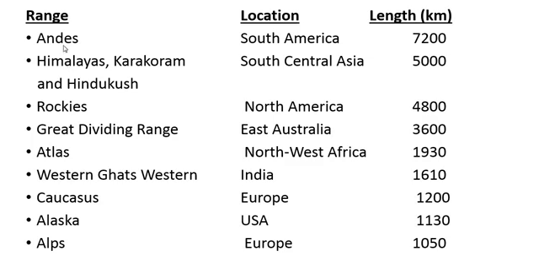Ranges. The Andes: where is the Andes? In South America. This is the length. Himalayan, Karakoram and Hindu Kush: where is the location? South Central Asia. Rockies, North America. Great Dividing Range, East Australia. Atlas, Northwest Africa. Western Ghats, Western India. Caucasus, Europe. Alaska, USA. Alps, Europe. These all are the lengths in kilometers, approximate length.